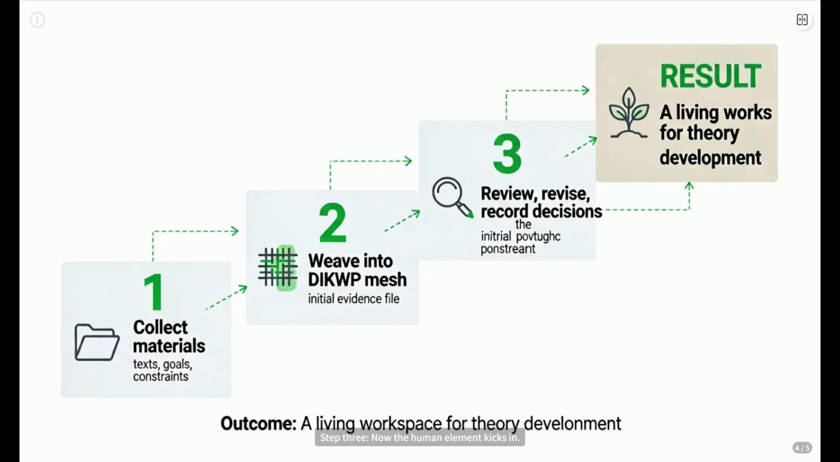Step 3. Now the human element kicks in. Generate plans, draft discussions, compare views. Reviewers examine the evidence, add their comments, correct assumptions, and crucially, record why they made each decision or revision. In continuous use, every input, update, feedback, and review becomes part of an expandable, traceable record. It's a practical way to make complex philosophical work more transparent and easier to improve over time.